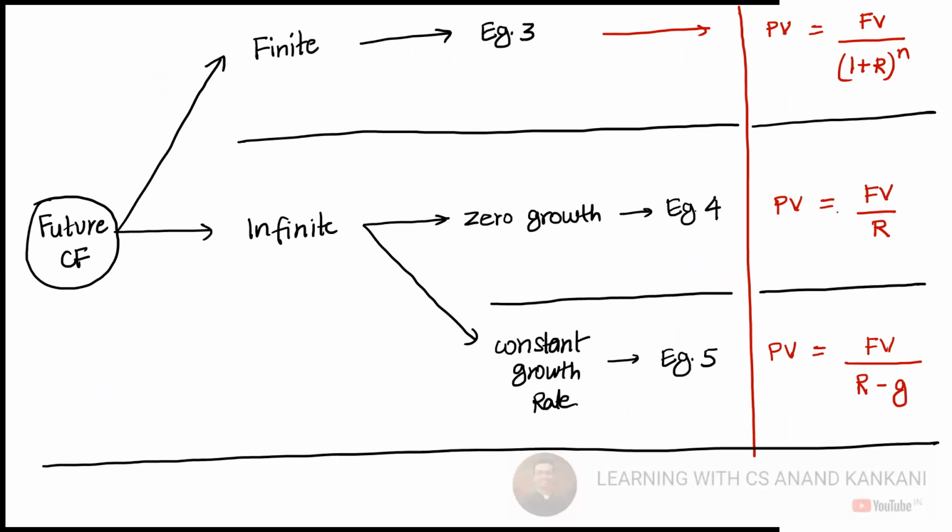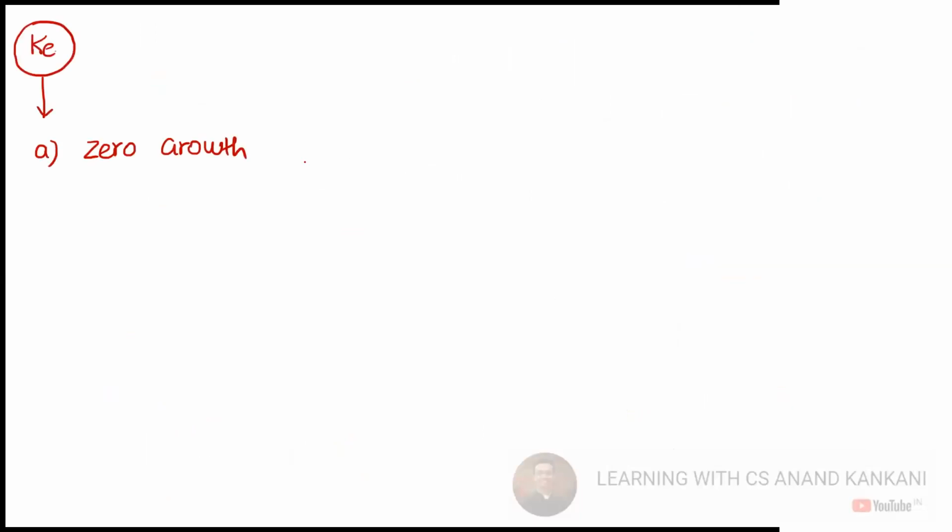So when we say the cost of equity with zero growth, we know that if there is zero growth, the formula is future value divided by R. Present value is equal to future value divided by R. Now, this formula gets translated. PV is the present value.